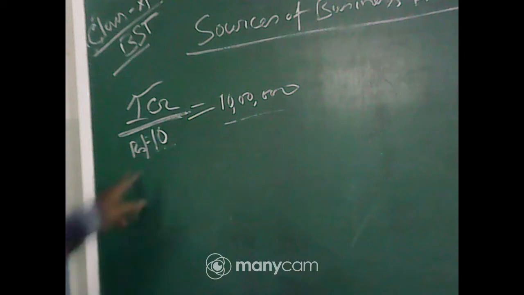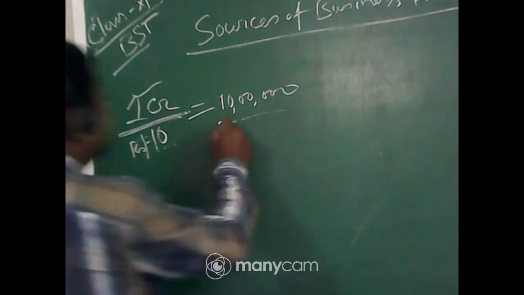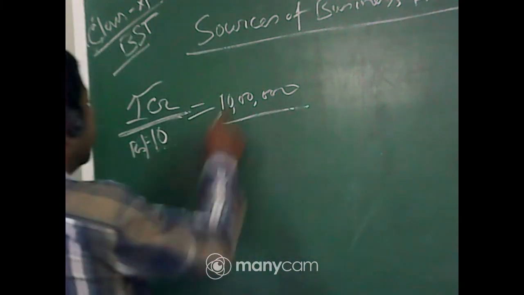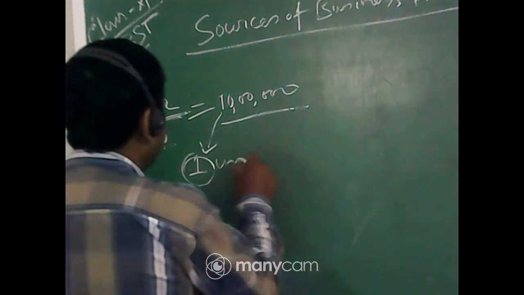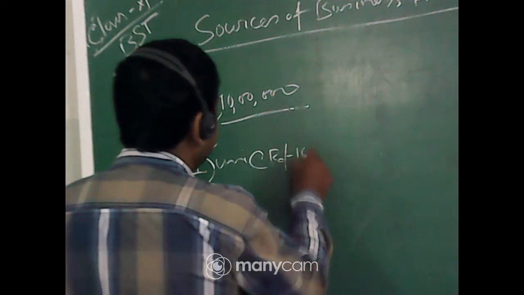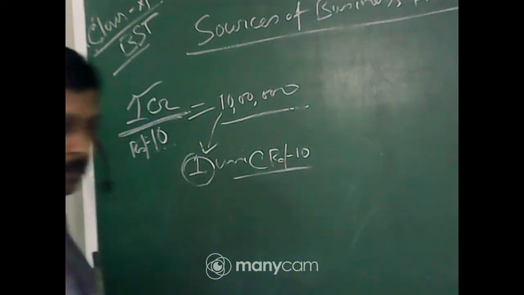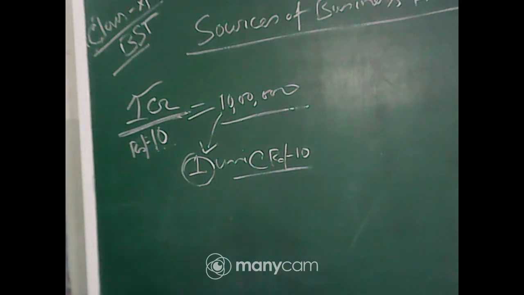So if you buy 1 share, means 1 unit, we have to invest rupees 10.